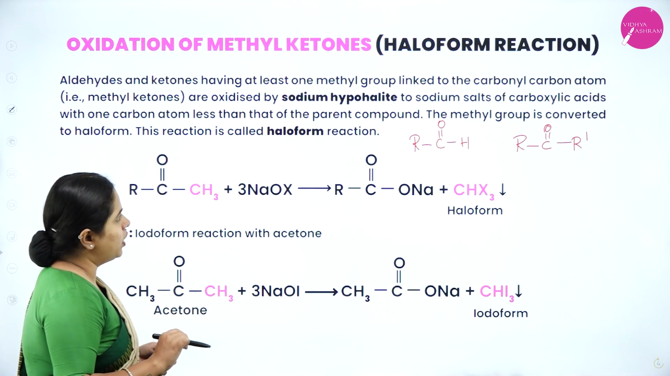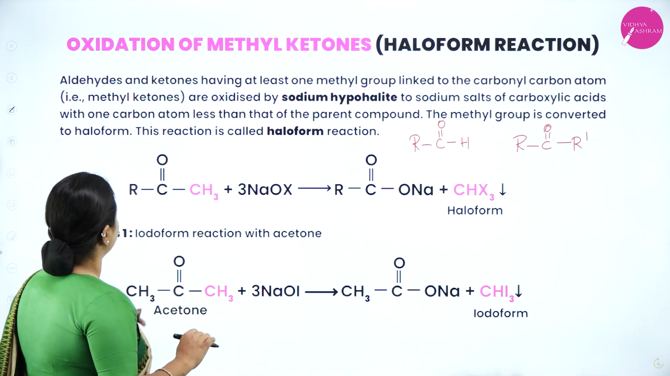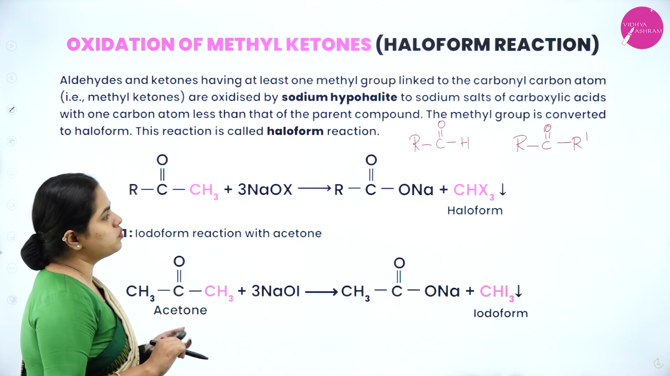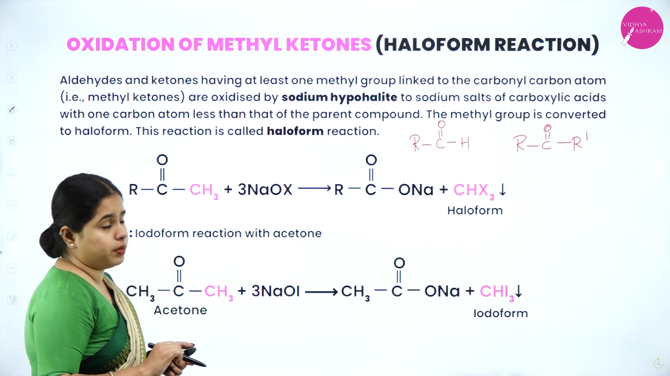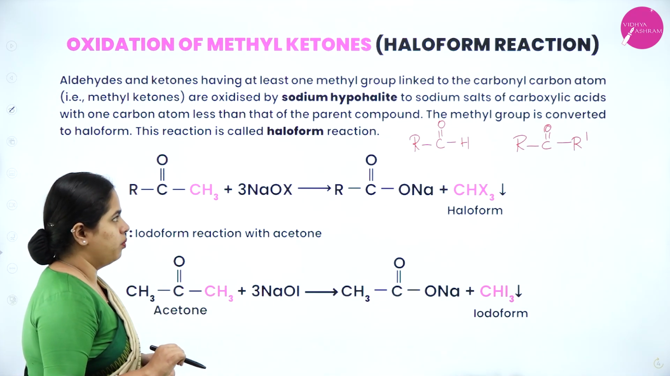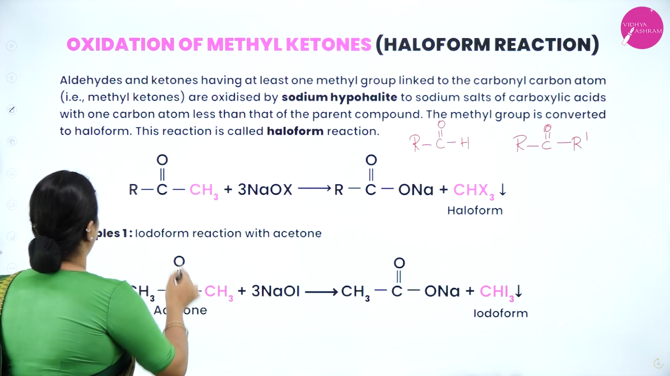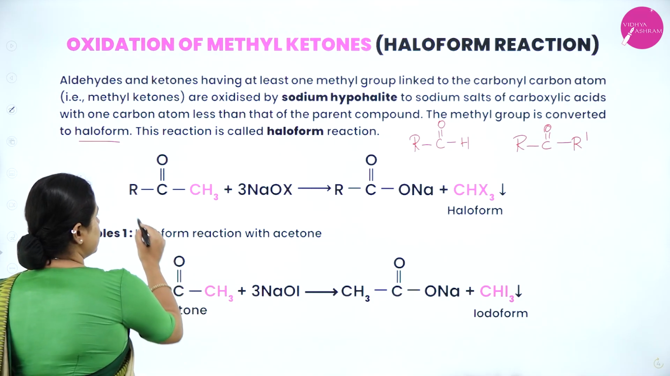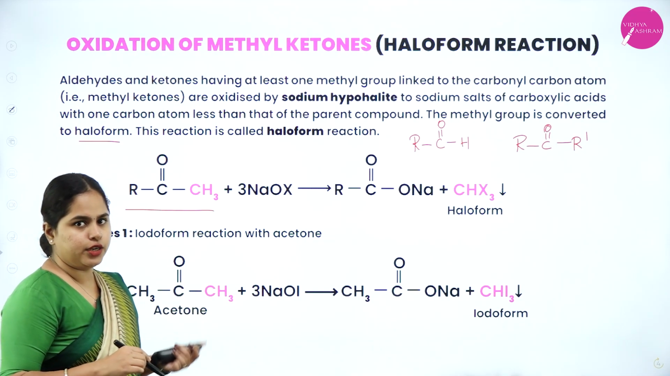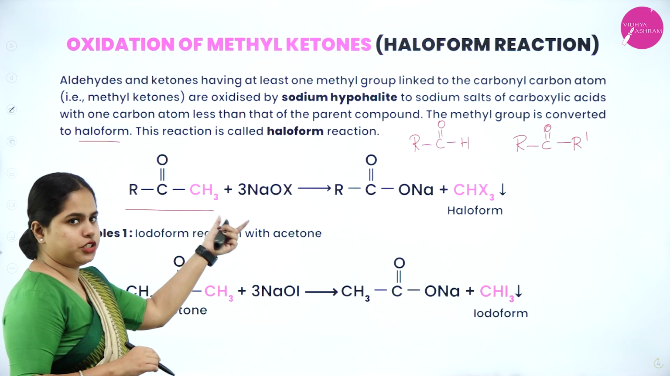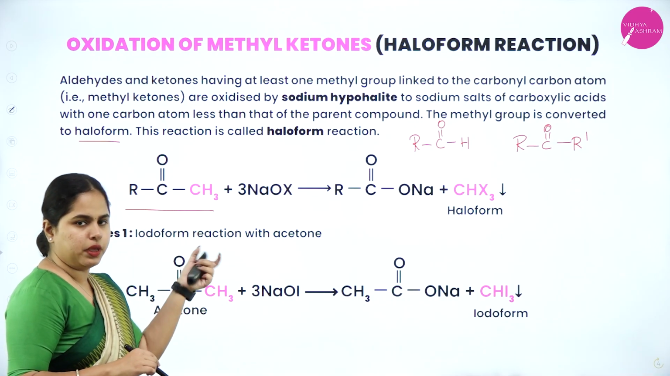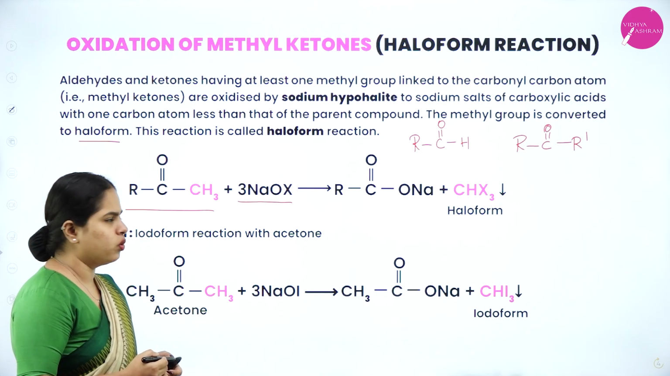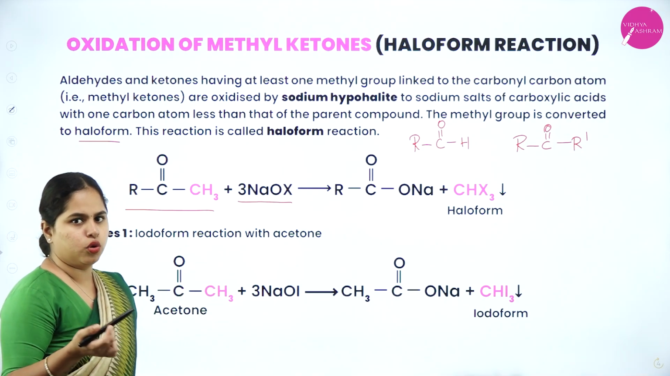At least one methyl group linked to the carbonyl carbon is oxidized by sodium hypohalite to sodium salts of carboxylic acid with one carbon atom less than that of the parent compound. The methyl group is converted into haloform. This reaction is called the haloform reaction. Let's take an example of a ketone, RCOCH3, so one alkyl group should be a methyl group. It is going to react with sodium hypohalite. The halogen can be any one: chlorine, bromine or iodine.